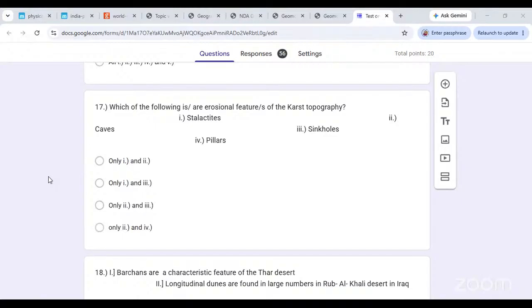Karst topography के erosional features कौन से होते हैं? Which are the erosional features of a karst topography? Stalactites, caves, pillars, or sinkholes? What is an erosional feature? Let's see what are erosional features. Caves are erosional features. Pillars are not so. Sinkholes are erosional features. Okay. Pillar is a depositional feature. So is stalactite. So is stalagmite. All are depositional features.